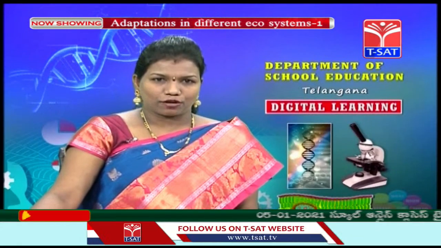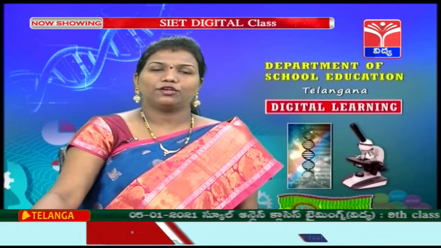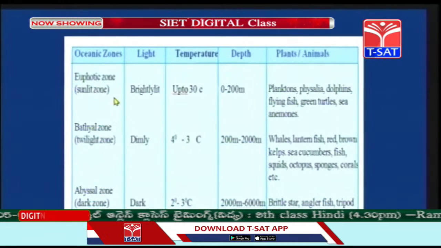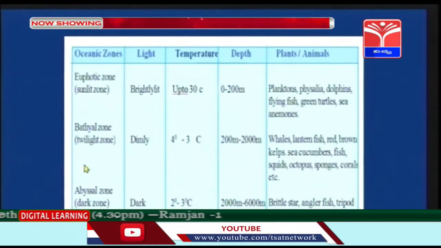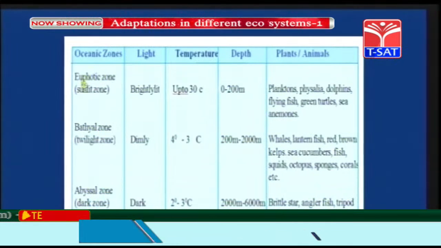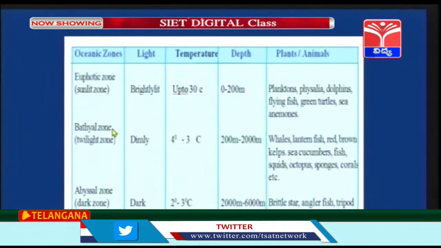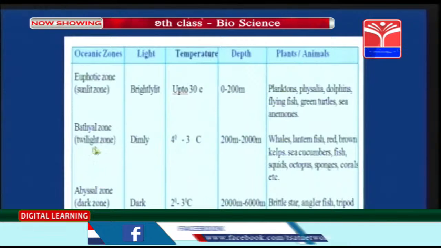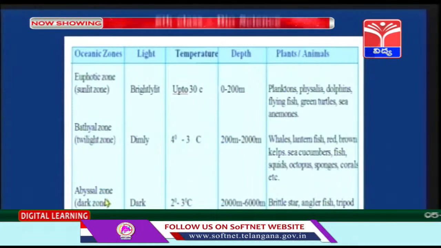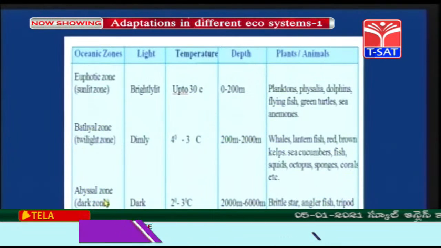Children, the surface of the ocean is called the euphotic zone. As I told you, penetration of sunlight is very much present. So 80% of flora and fauna are found in the euphotic zone. In the bathyal zone, penetration of light is very low. That's the reason it is called the twilight zone. In the abyssal zone, the light is completely absent.